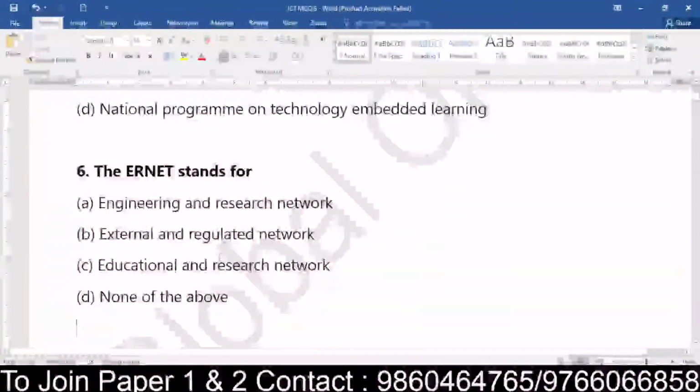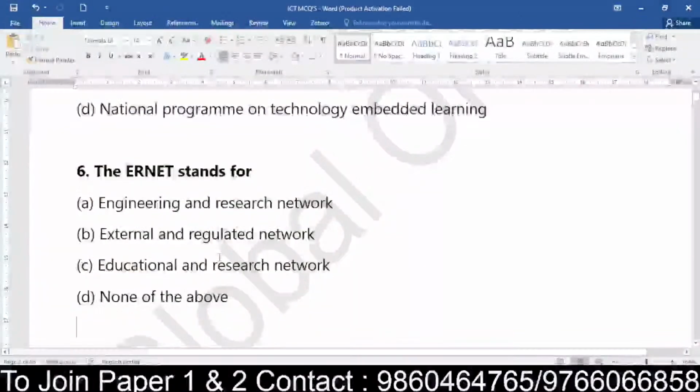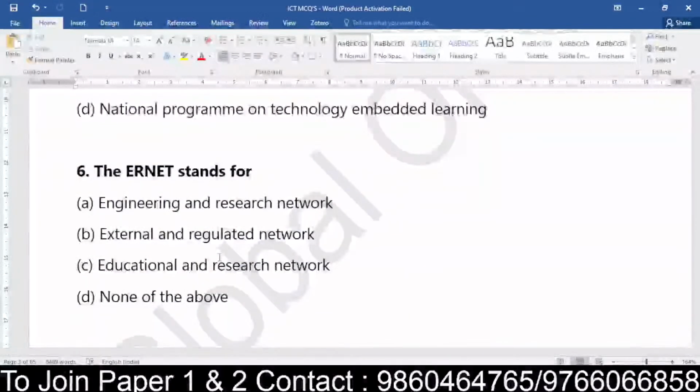What does ERNET stand for? Engineering and research work, external and regulated network, education and research network, or none of the above? See, the questions are easy because this is the first class. I just don't want to give you any panic shocks in the first class. In the coming days, from tomorrow onwards, we'll go for little tougher questions. So in the first class, enjoy a little flexibility with good questions and score more. It will give you motivation for your exams also.